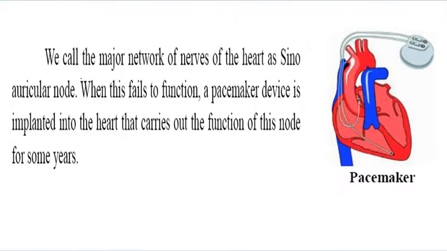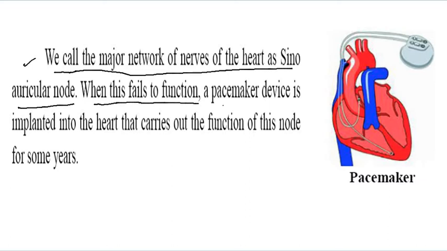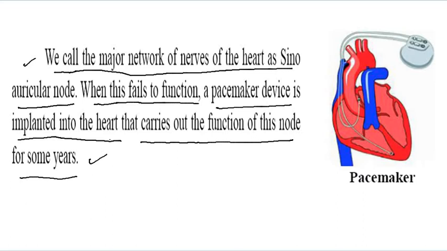So this apparatus is called a pacemaker. What is the pacemaker? We call the major network of nerves of the heart the sino-auricular node. When this fails to function, a pacemaker device is implanted into the heart that carries out the function of this node for some years.